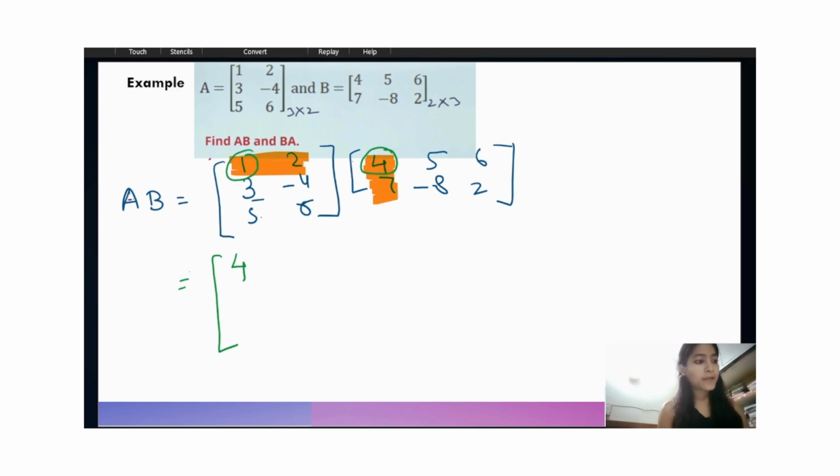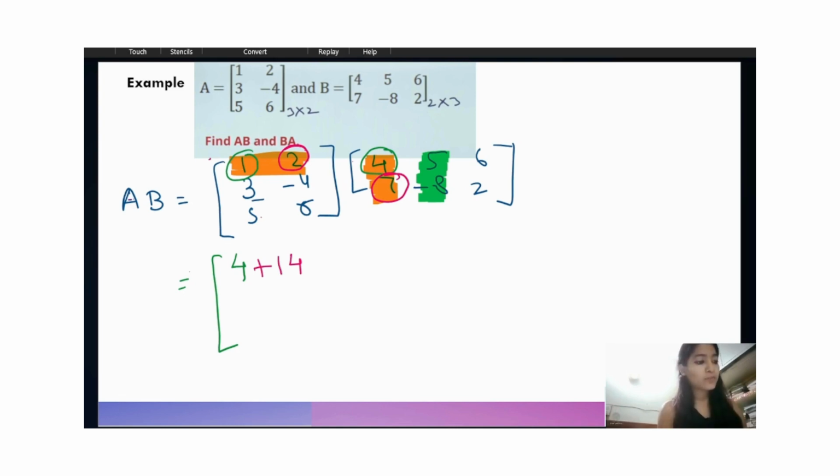Next we multiply this 2 with this 7. 2 times 7 is 14. Add this 14. Next, the row will be the same, the first row of the first matrix, but the column will change. We have to move to the second column of the second matrix.